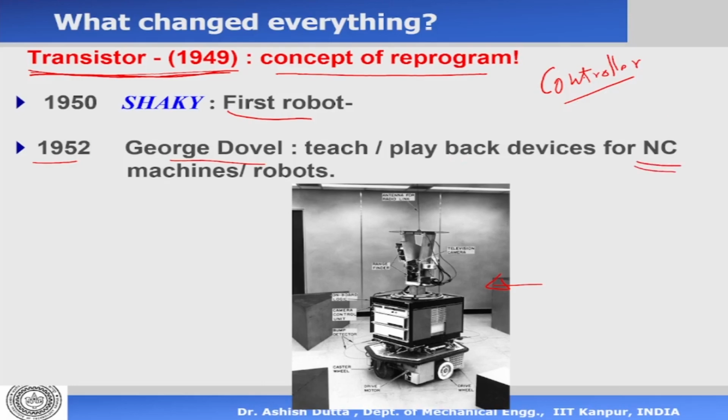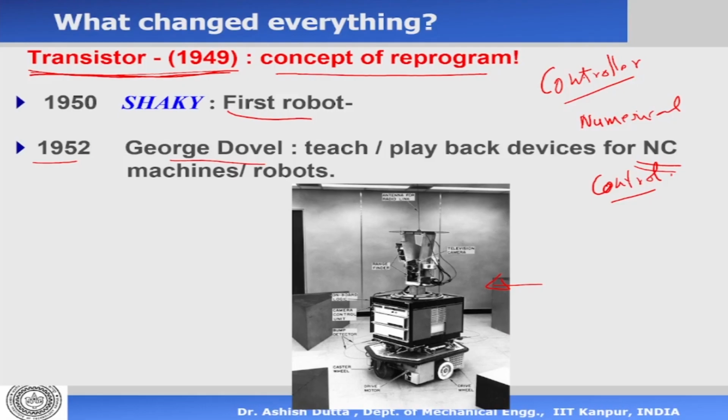So NC machine, as you would be knowing, is called numerical control machines, or control by numbers. Now, an NC machine and a robot are fundamentally the same. In terms of control structure, as we'll go on to our experiments, we'll see that when you're controlling a robot, you're controlling using numbers.